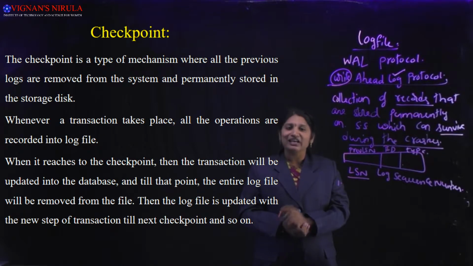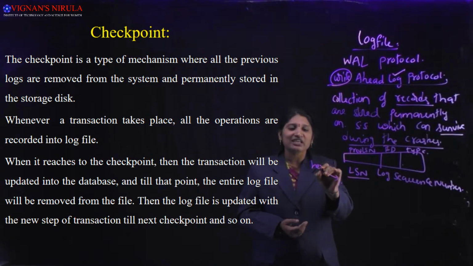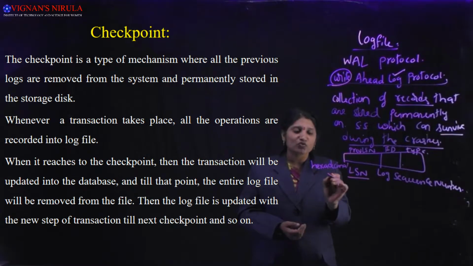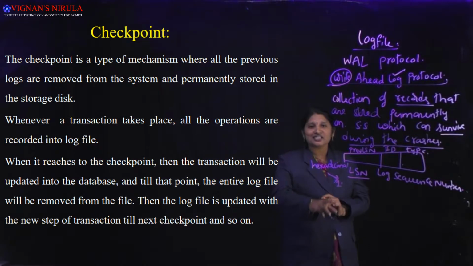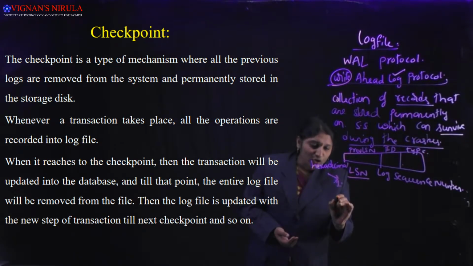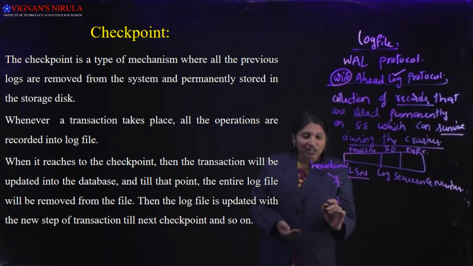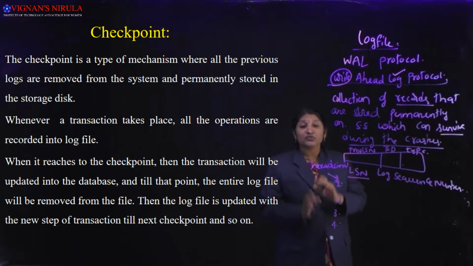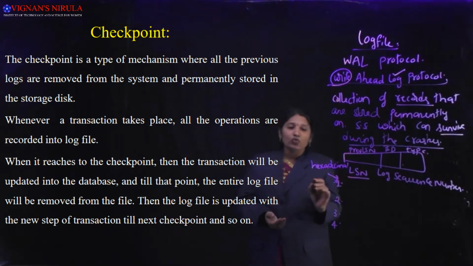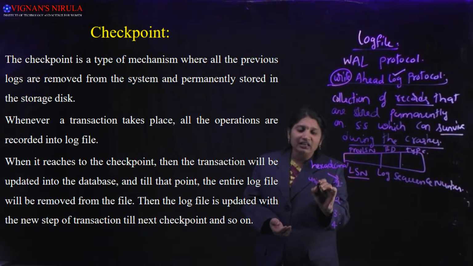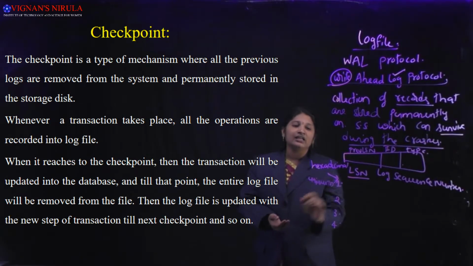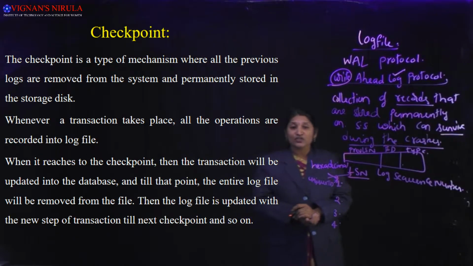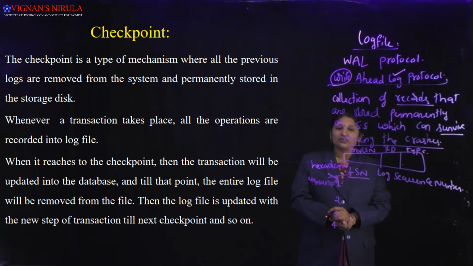For our understanding, actually they will have hexadecimal addresses stored in your secondary memory, but for our understanding purpose, we are taking the LSN in terms of decimal numbers. So the first log record starts with LSN 1, the second with LSN 2, the third with LSN 3, the fourth with LSN 4. Likewise, for each and every log record, we allocate a unique number that is called the LSN of that log record. So that is about LSN.